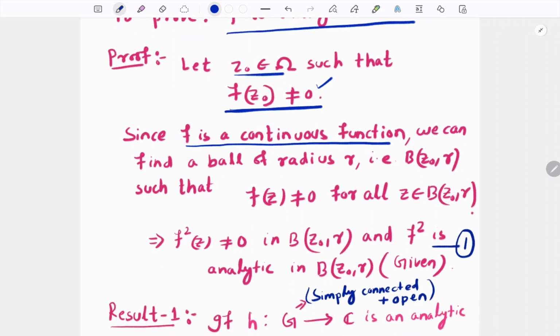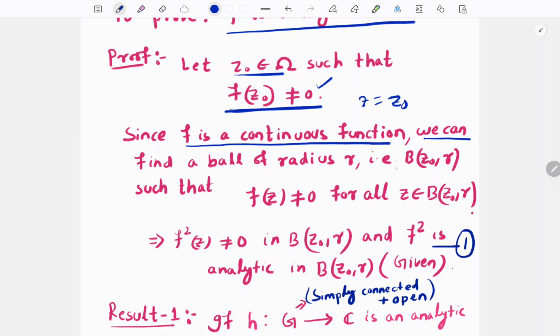Given that f is a continuous function, by using continuity, which is a nice property of continuous functions, we can find a neighborhood at the point z equal to z0.